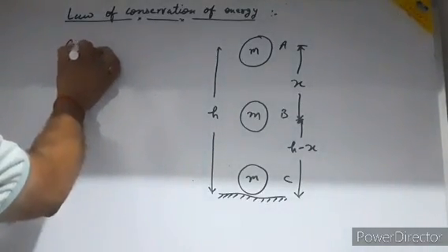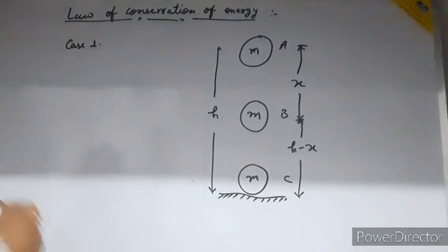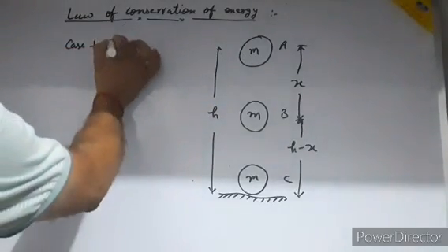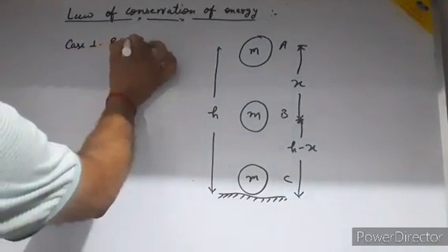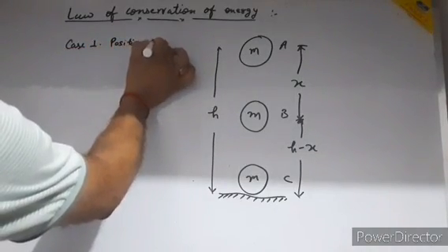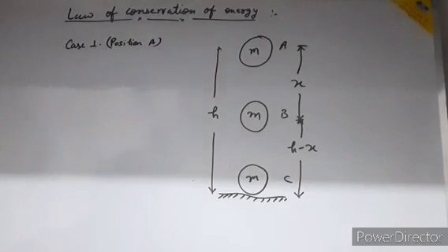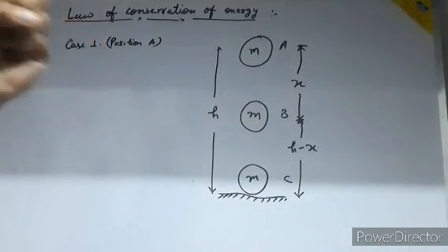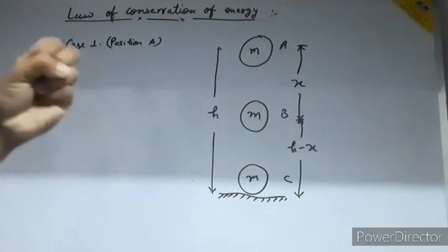Now case 1, where the ball is at position A. When the ball is in my hand, the velocity is 0.